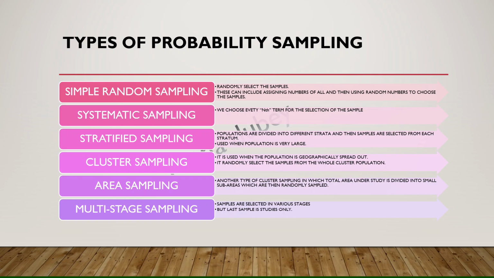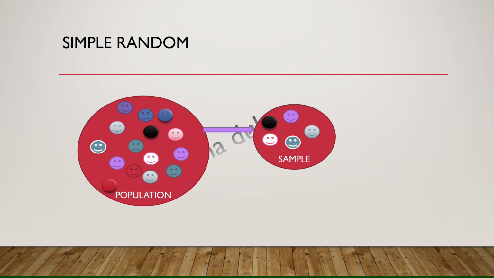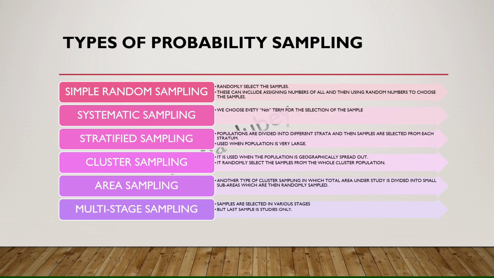Suppose I randomly select any numbers, 2, 5, 8, 10, 9, anything. So I am randomly selecting my samples from the population. Here you can see this is the whole population, and from the whole population I'll randomly select any numbers. Any sample can be selected from the whole population.